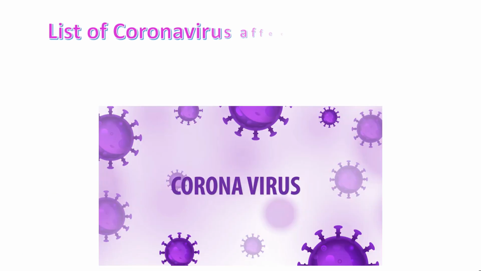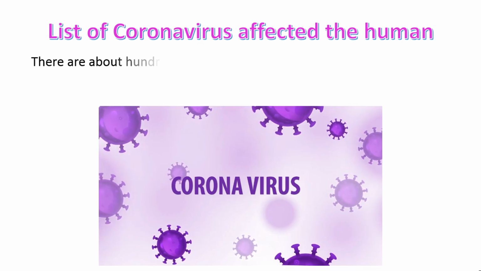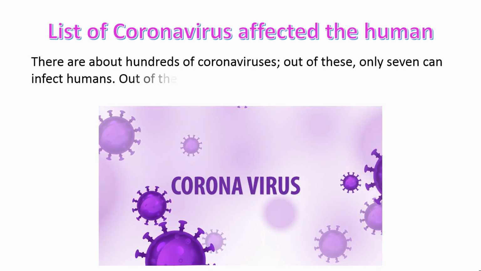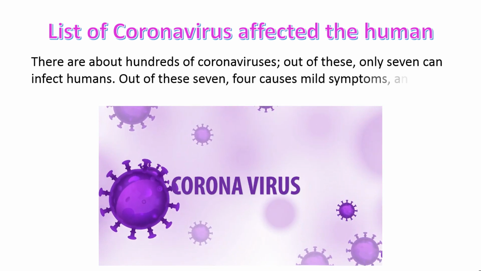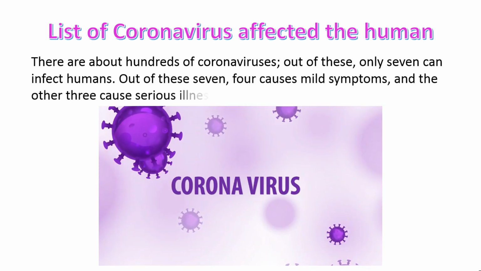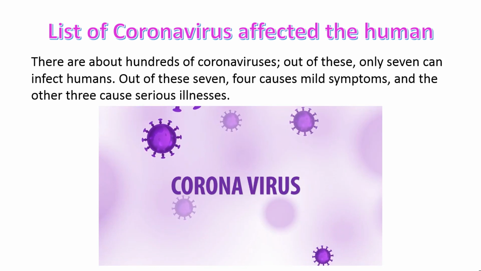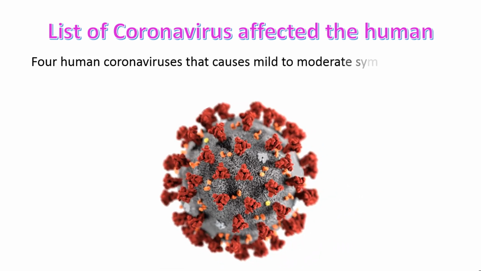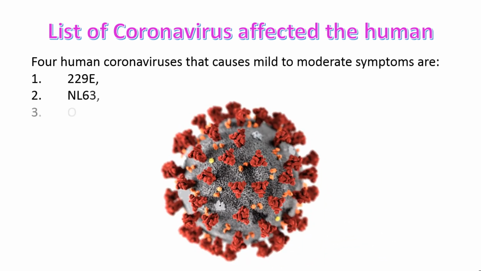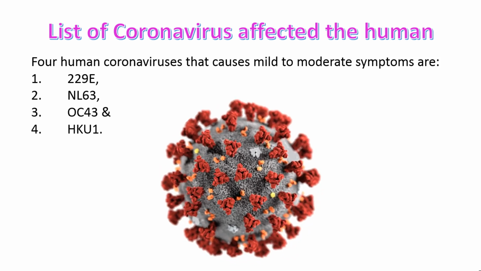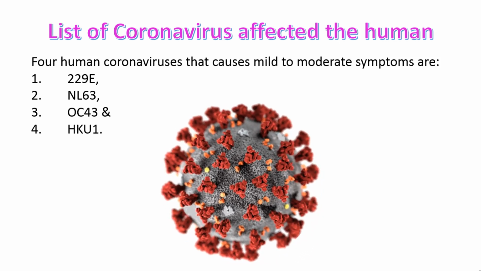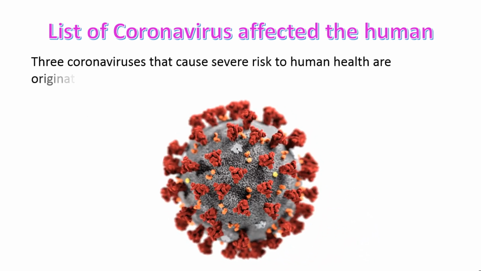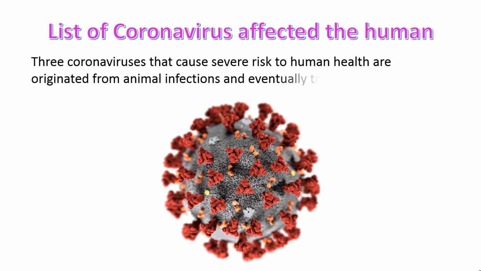List of coronaviruses that affected humans. There are hundreds of coronaviruses. Out of these, only 7 can infect humans. Out of these 7, 4 cause mild symptoms and the other 3 cause serious illnesses. The 4 human coronaviruses that cause mild to moderate symptoms are 229E, NL63, OC43, HKU1. The 3 coronaviruses that cause severe risk to human health originated from animal infections and were eventually transmitted to humans.